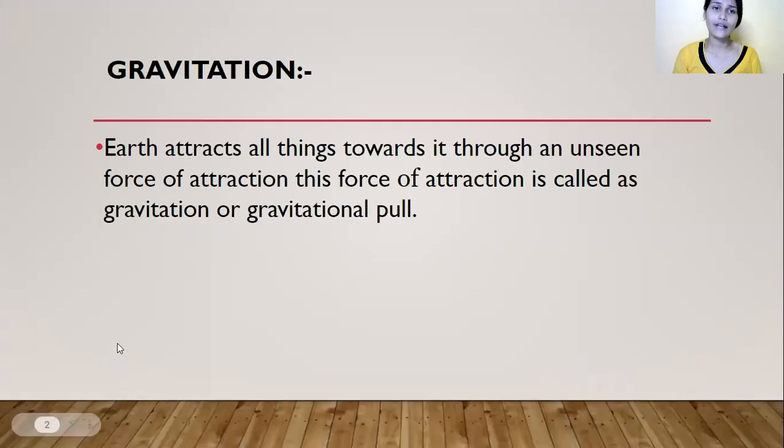So the definition of gravitation is: Earth attracts all the things towards it through an unseen force of attraction. Unseen force means invisible force, and this force of attraction is called gravitation or gravitational pull.